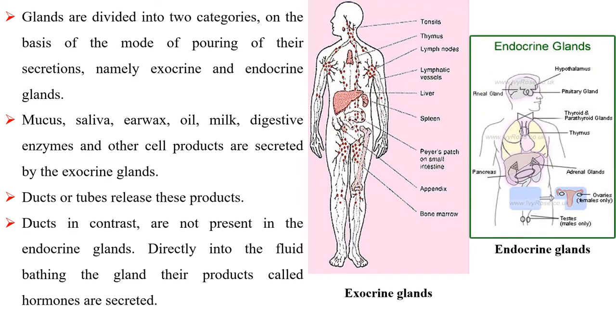Glands are divided into two categories on the basis of the mode of pouring of their secretions, namely exocrine and endocrine glands. Mucus, saliva, earwax, oil, milk, digestive enzymes and other cell products are secreted by the exocrine glands. Ducts or tubes release these products. Ducts, in contrast, are not present in the endocrine glands. Their products, called hormones, are secreted directly into the fluid bathing the gland.